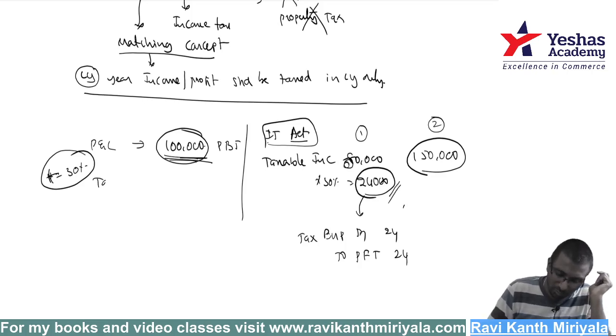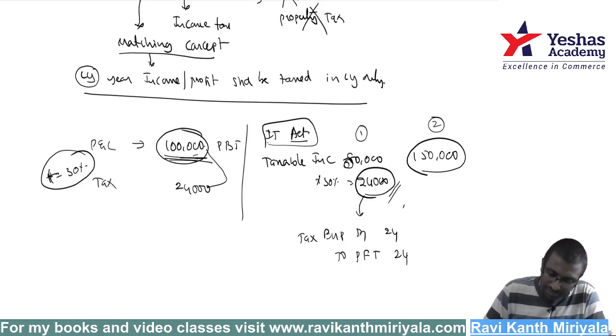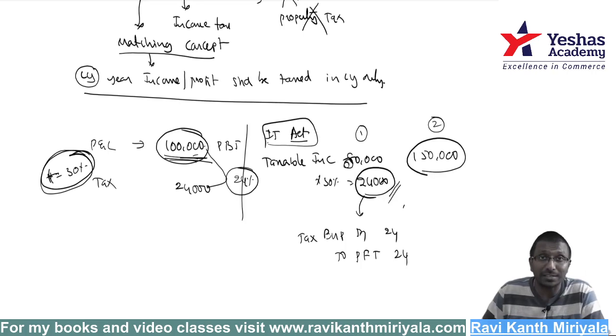So in the P&L, if I write income tax 24,000 rupees here, just observe how much you actually taxed the income. Only 24% is charged, but you are supposed to charge 30%. Are you getting my point? So how do you say it is matching concept?